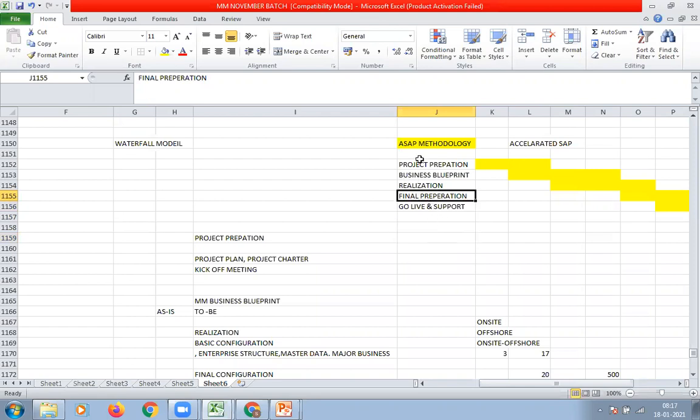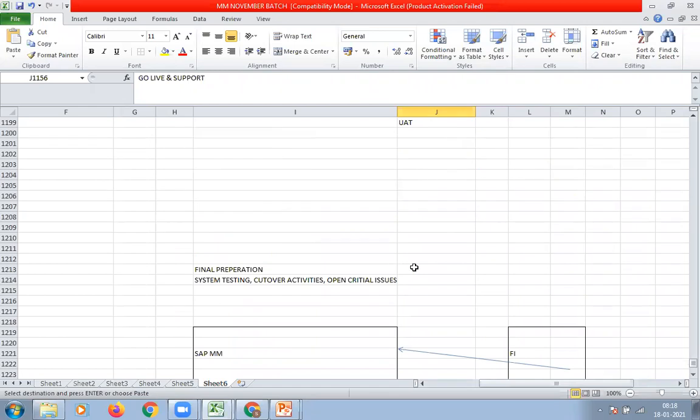Once the final preparation is over, the SAP product will go live, and our customers are going to use our developed SAP product for their day-to-day activities. And if they find a lot of issues, then they don't use our product, right? That is the reason we have to filter all the issues in these phases before go live. Final preparation is the last chance for an SAP consultant to resolve open critical issues. Then once final preparation is over, the last phase is go live and support.